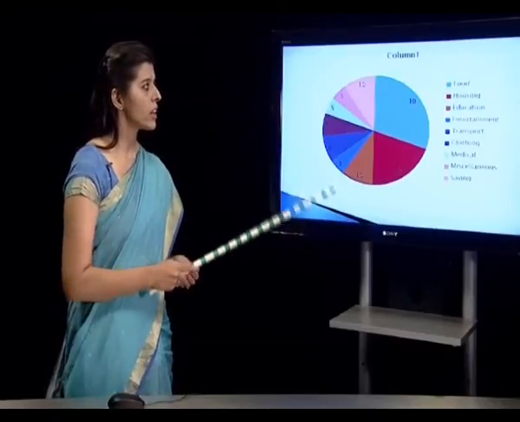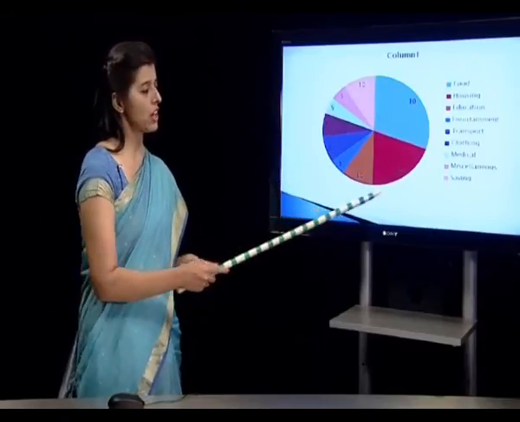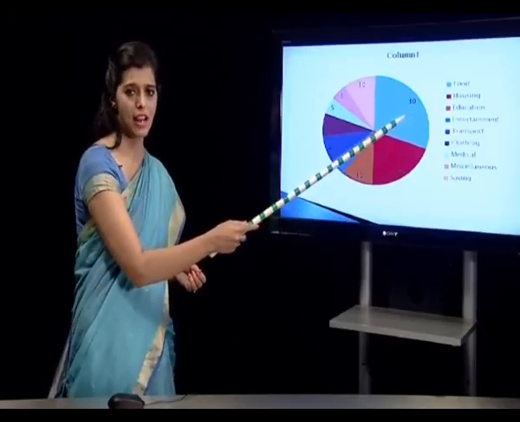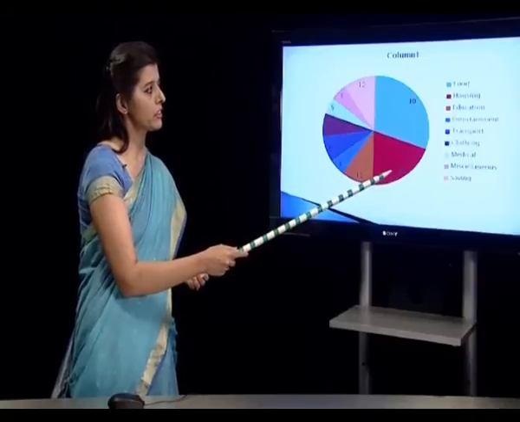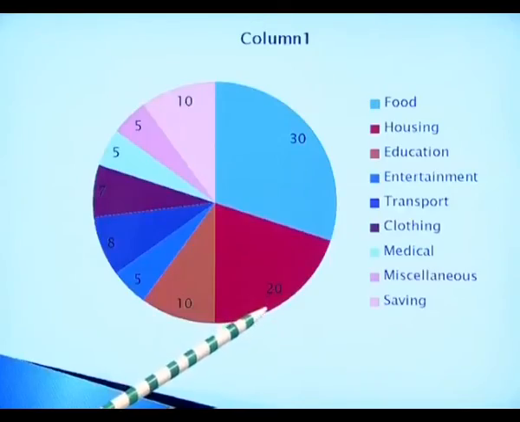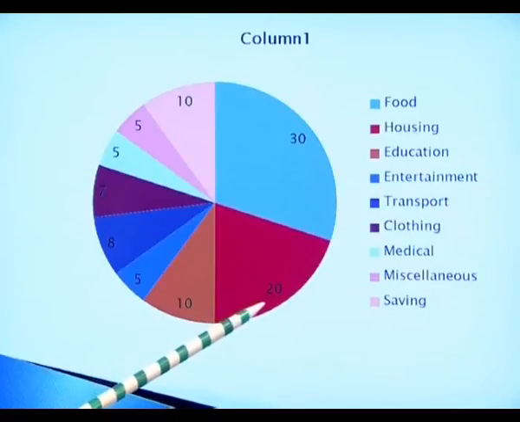So maybe you can understand with this pie chart. For food, we need to allocate 30% of our salary, and for housing, which is also another important one, we will allocate 20% of our family income, because maybe we are living in a rented accommodation, we need to pay the rent, or we have our own house but it's under loan, so we need to pay the EMI.